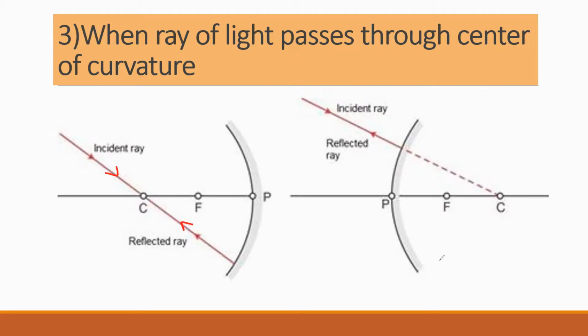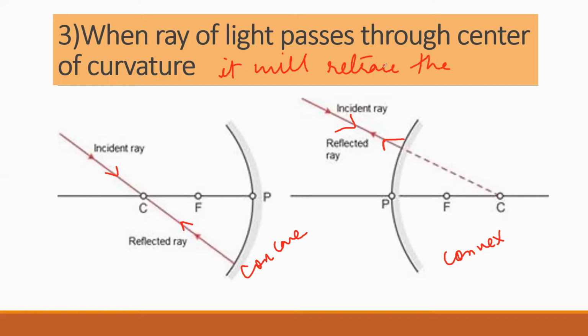Same way here in convex also, this is convex, this is concave. In convex also, if a ray of light is passing through the center of curvature, it will follow the same path. It will retrace the same path.